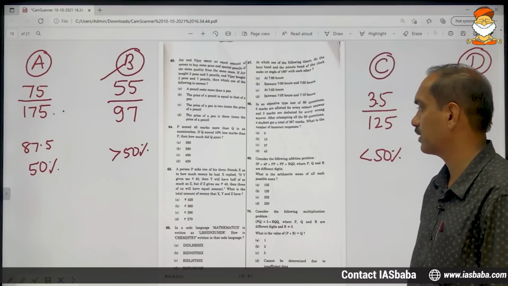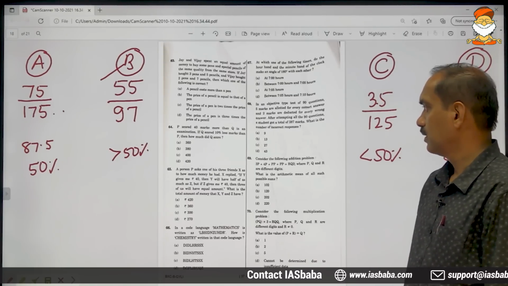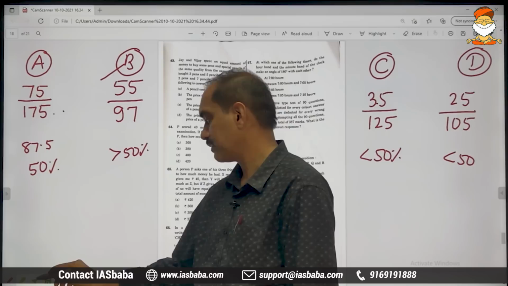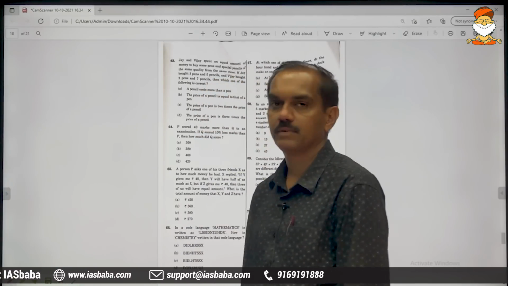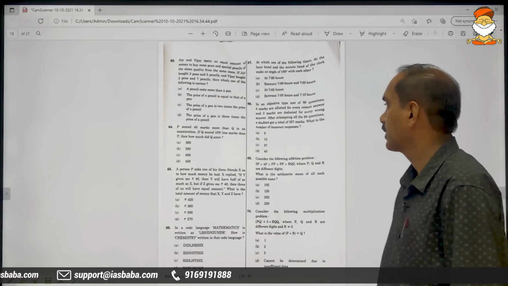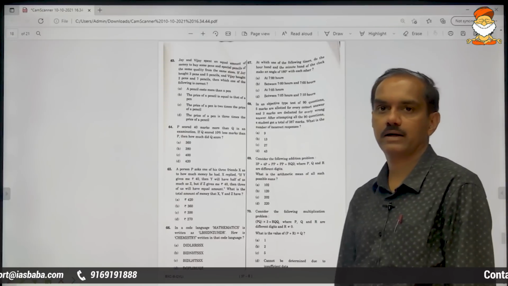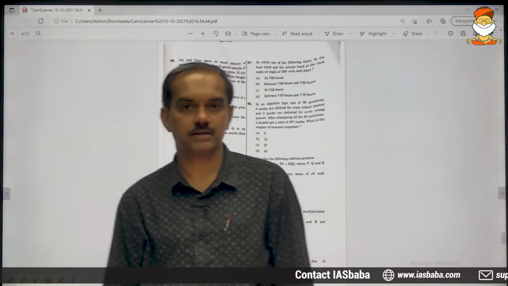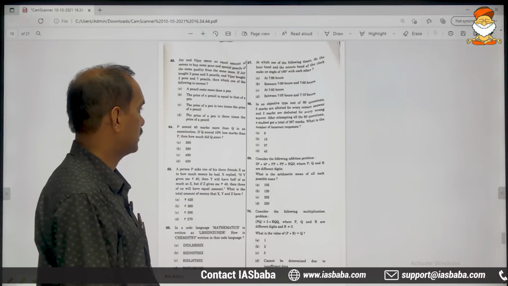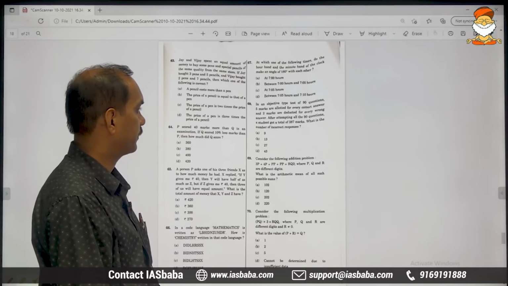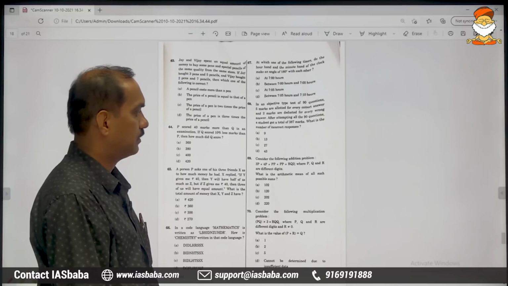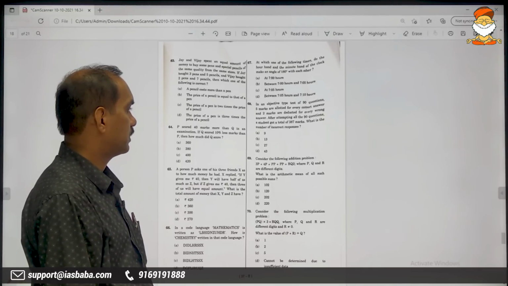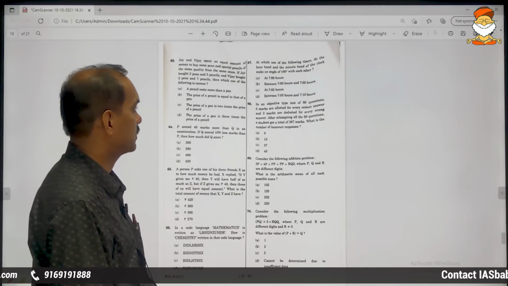There is negative marking here. He has marked all 90 questions, and in the end his final score is 387. The question is on the number of incorrect responses.